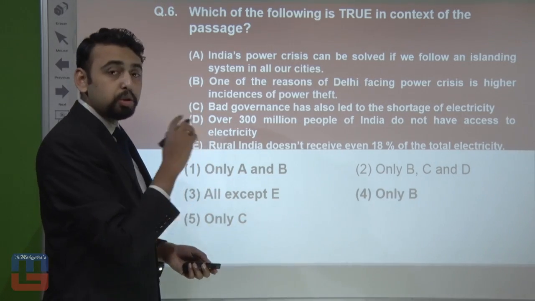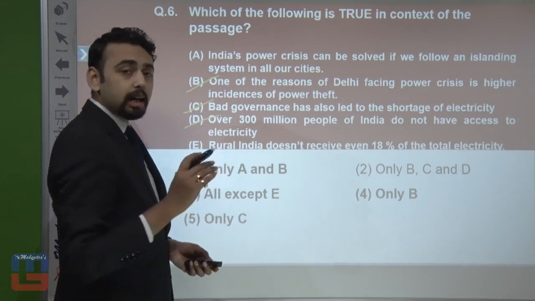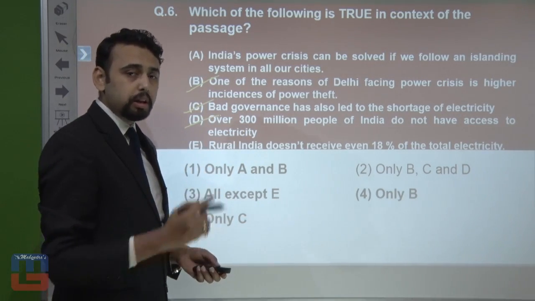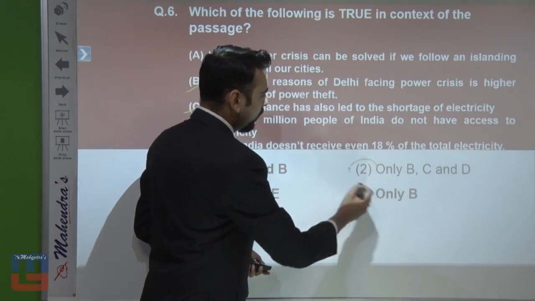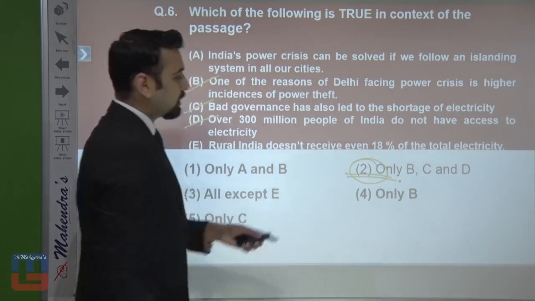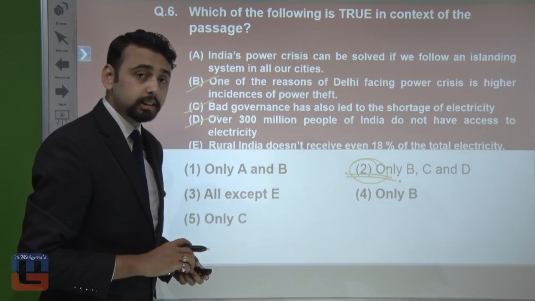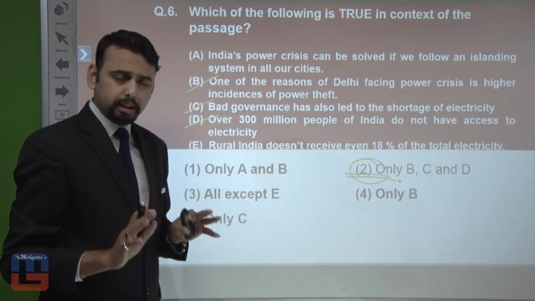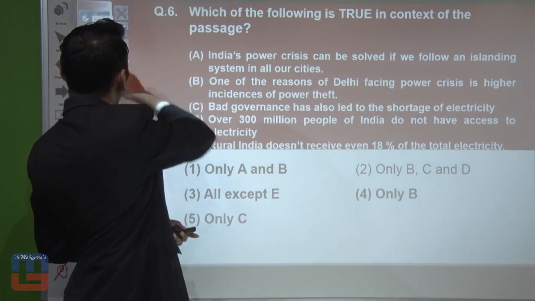So when we talk about true in context of the passage, we can see that B, C and D are actually true according to the given passage, and hence option 2 over here: only B, C and D. This is the correct answer as far as true in context of the passage is concerned. I hope you were able to get the logic till now. Okay, now let's move on. Let's go towards the next question.